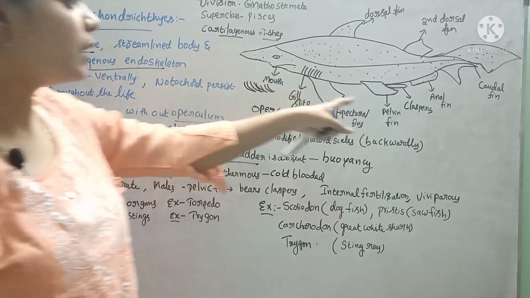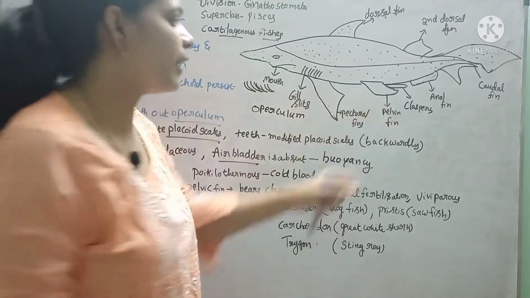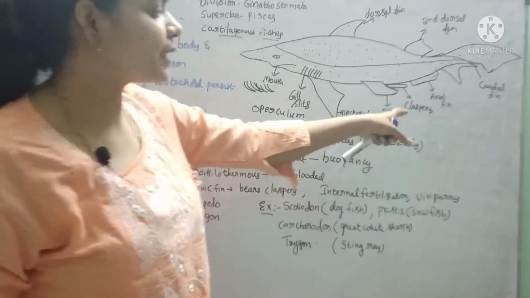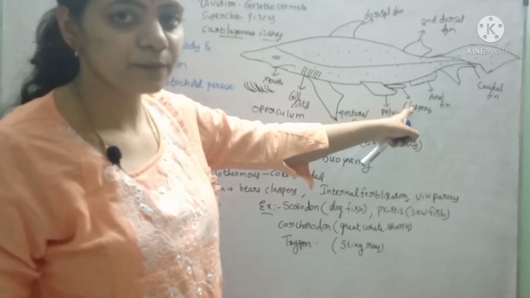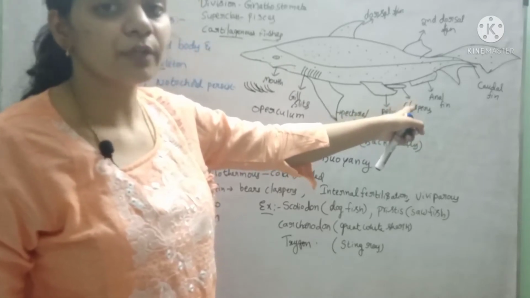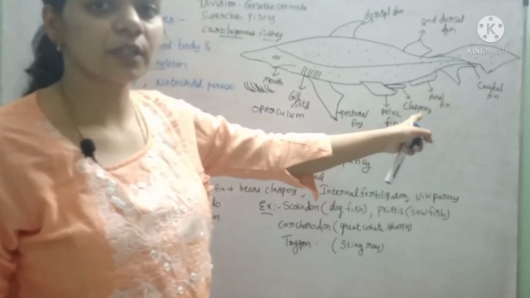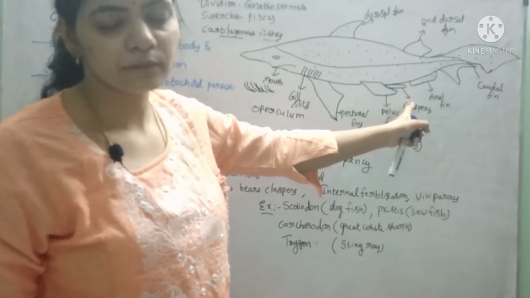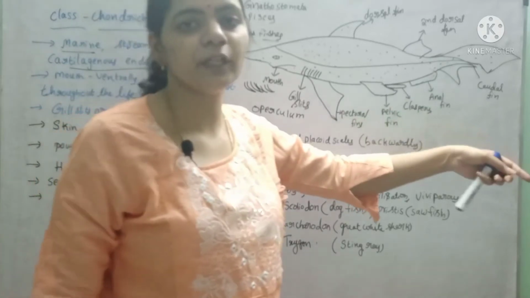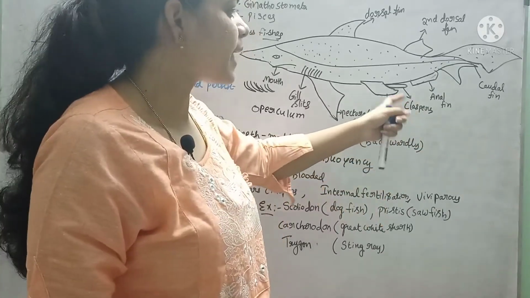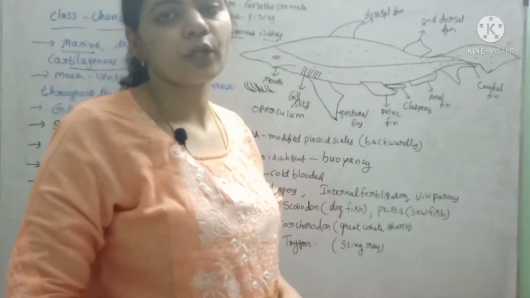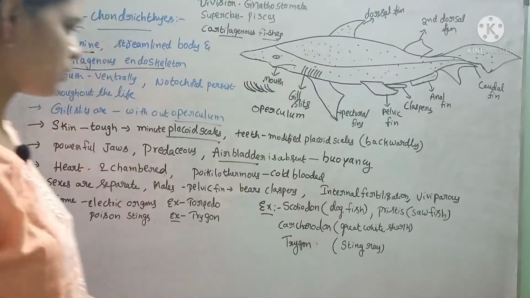In male fish, near the pelvic fin, the claspers are present. These claspers are for sexual reproduction. They act as channels to transport the semen into the cloaca of the female. These claspers release semen into the female cloaca during the mating process.